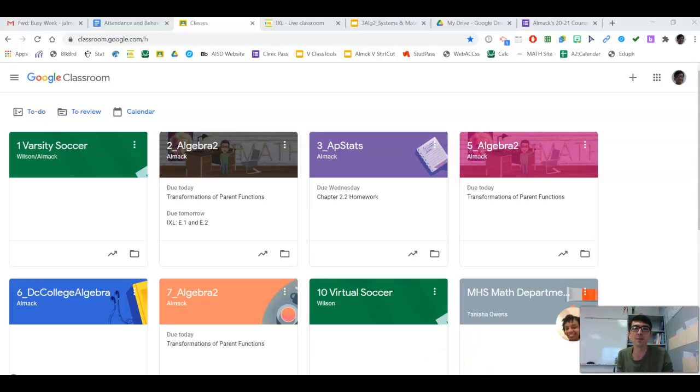In this class, we all have a Google Classroom, and when your student opens their Google Classroom, it should look something like this. Whenever they are on this screen, you should notice under their different classes, theirs will be for their individual classes. It will have anything that is due today or any time that week. If they want to, they can click on that information right here and it will open up a new tab for them, or they can just go into the class.